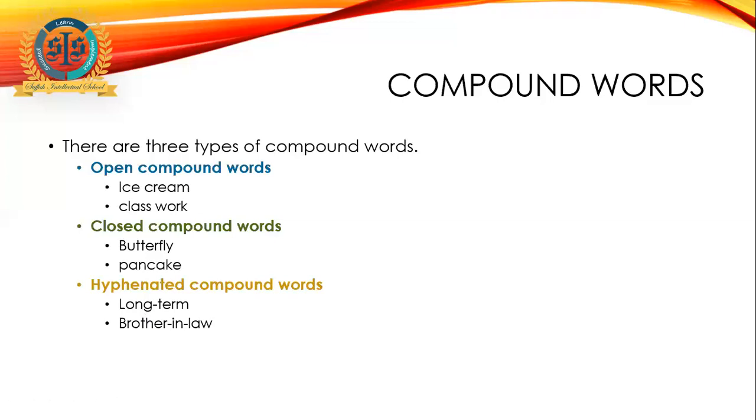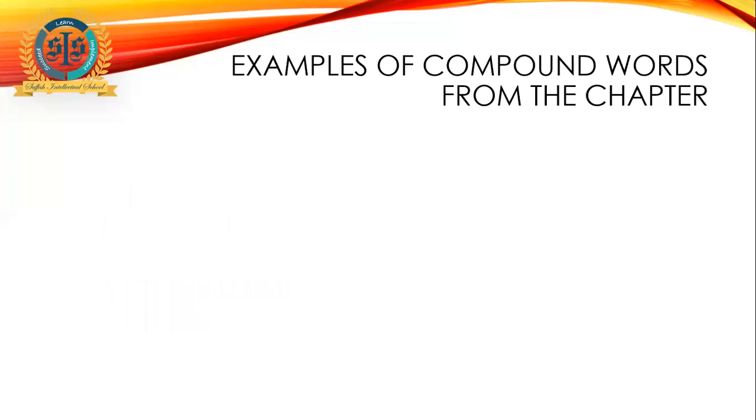Now we know that compound words are words which are glued together to make one. Two words, when they are glued together, form a compound word. Compound words have three major types: the first is open, the second is closed, and the third is hyphenated. Now, you have to find compound words from your chapter.